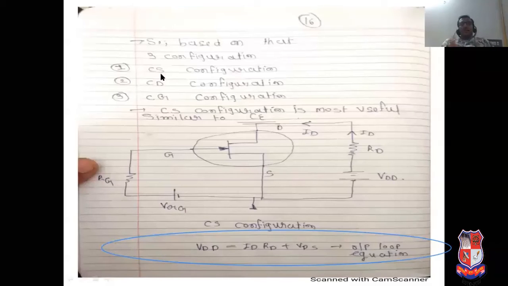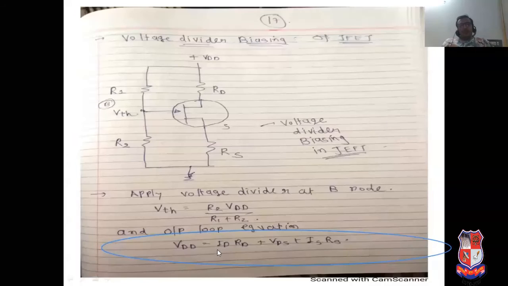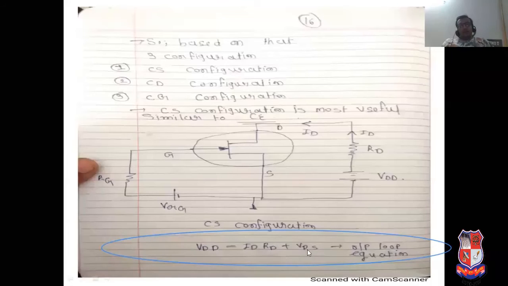See this. Three types of configuration: common source, common gate, common drain. Common source configuration is most useful, similar to common emitter configuration. Here the source can be considered as ground, VDD is connected as a supply, one type of reverse bias voltage. Here drain, here gate, here source, here RG resistor used to control the current, here VGG battery. So the output loop equation is VDD equal to ID RD plus VDS.